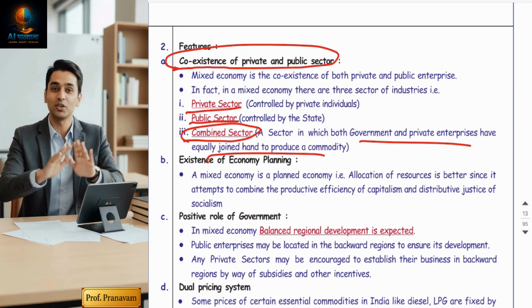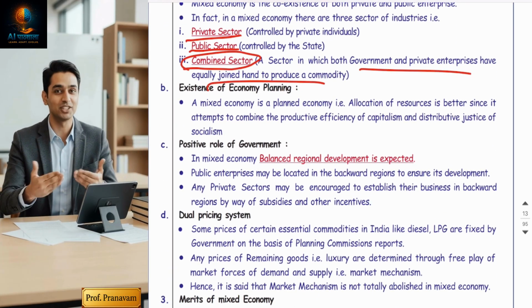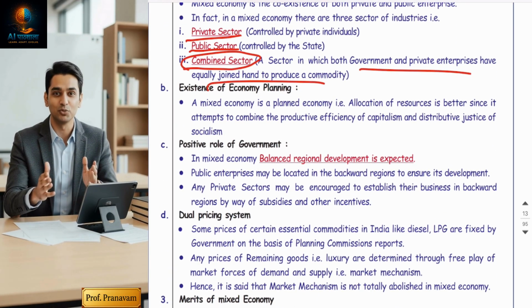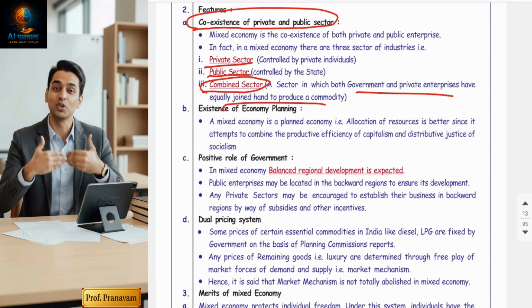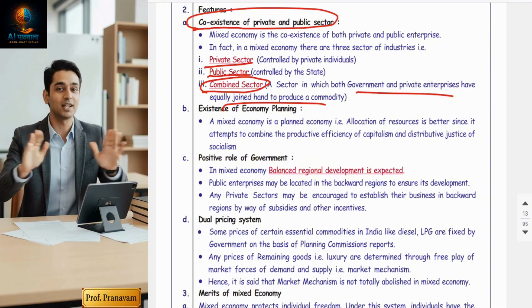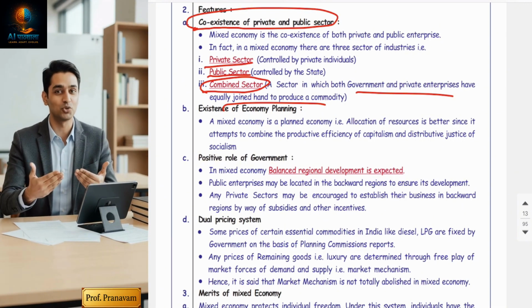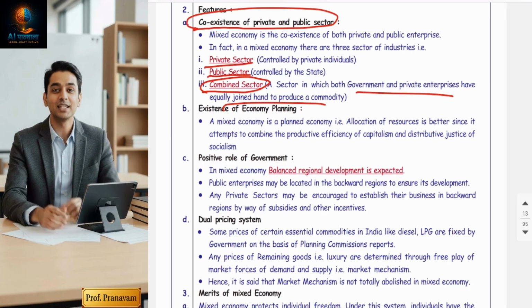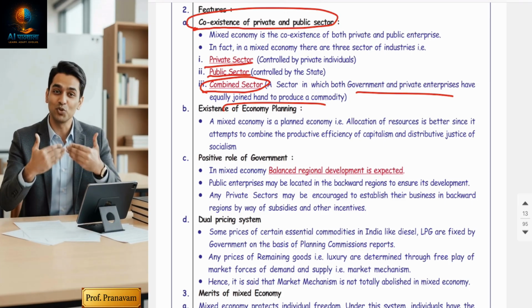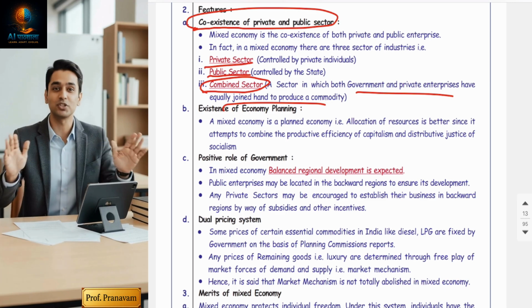Yes. Motive. Both motives will be there: profit motive as well as welfare motive, because it's a mixture of both. So the central government will control and regulate the private sector, but the private sector will also enjoy freedoms, up to a certain limit. So their intentions, their profit motives, should also be fulfilled.